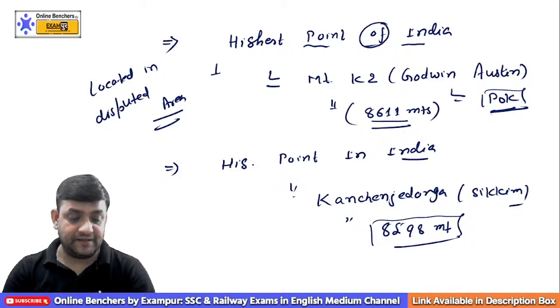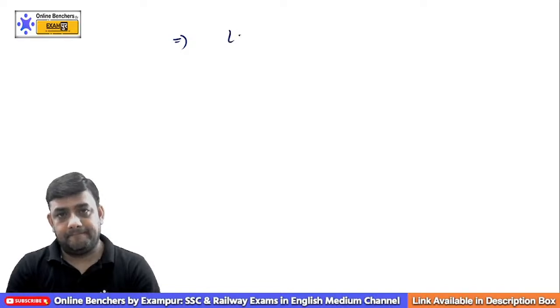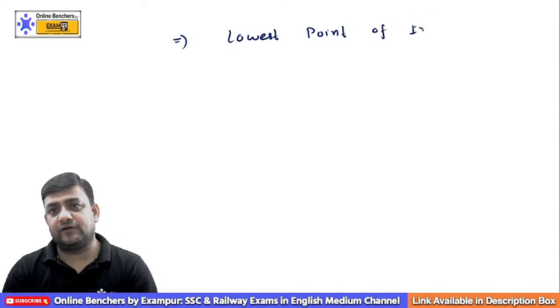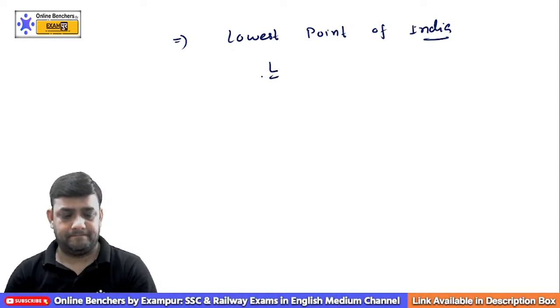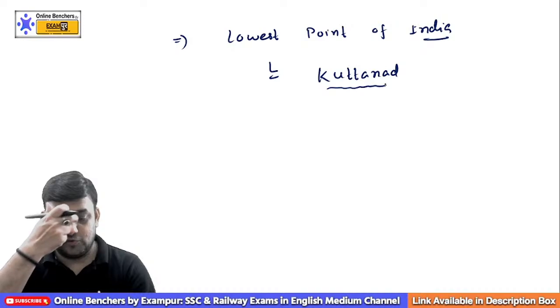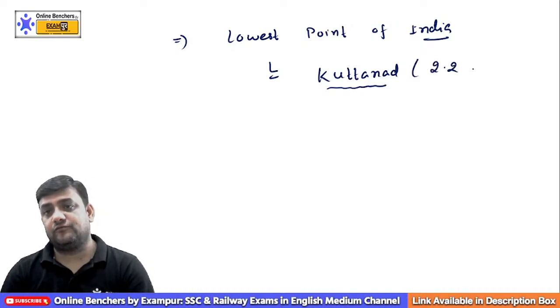Now can you please tell me which is the lowest point of India? What will you say? Kuttanad. This is at a depth of 2.2 meters.